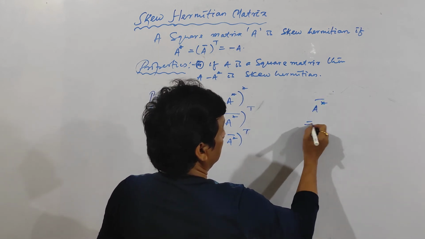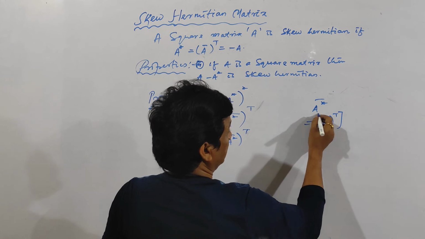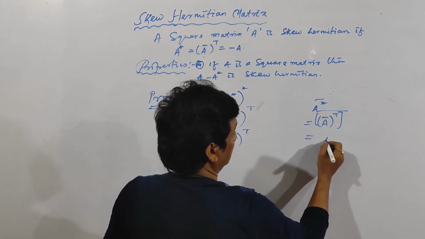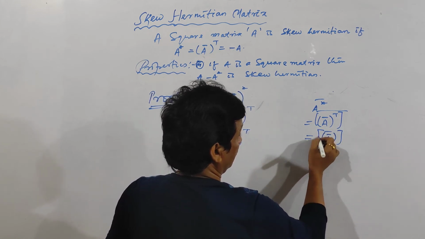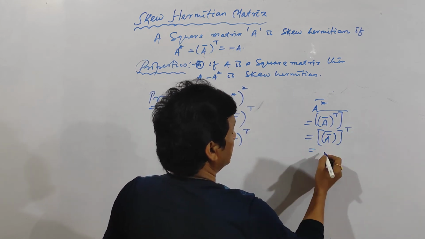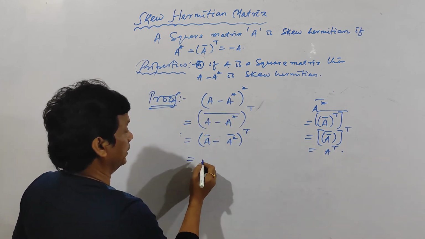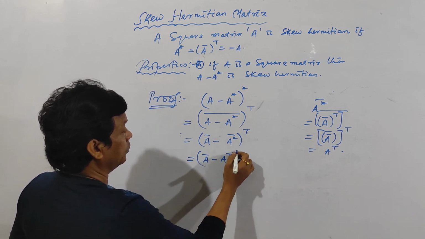A star bar. A star means A bar transpose, then take the conjugate of this one. And bar and transpose, they are interchangeable. And A bar transpose is A to the power T. So in case of this one, I can write A to the power T, that means transpose of A. Then take the whole transpose of this one.